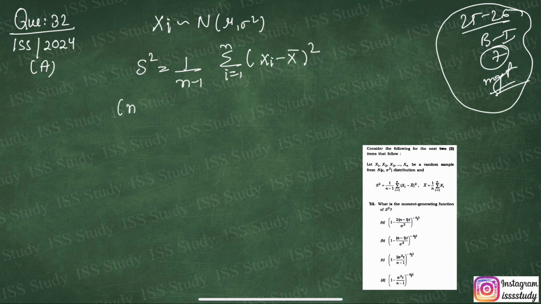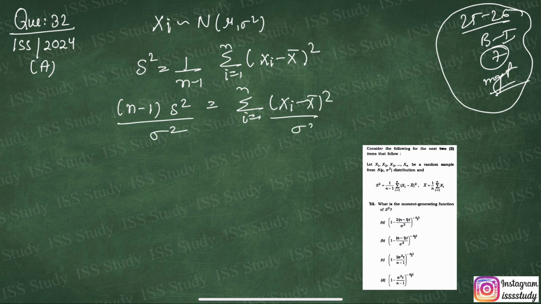So you can see we have n minus 1 times s square, and on the right hand side we have summation i going from 1 to n of (xi minus x bar) whole square, divided by sigma square. Why are we dividing it? Because we have learned in chapter number 9 about the relation of the normal distribution with the standard normal distribution and the chi-square distribution. That's why we have divided it by sigma square.